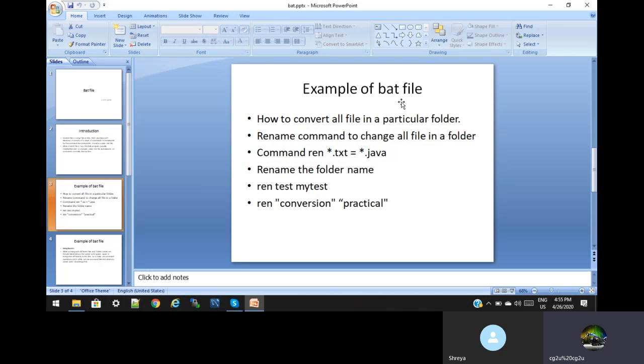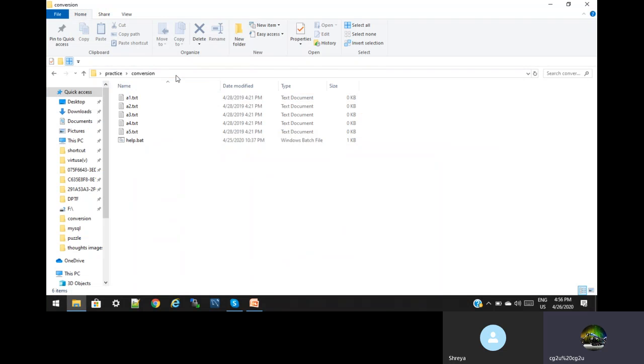So let us see. I have explained only the run command. Basically, the ren command is a rename command. Suppose we have to rename any file name, any folder name, or rename 10 or 20 file names in a folder, we can do that very easily. So how to create a bat file, how to do all that, we will see. So let us consider I have a practice session.